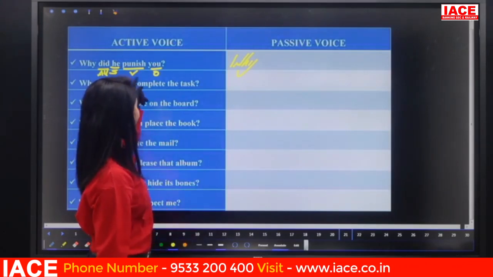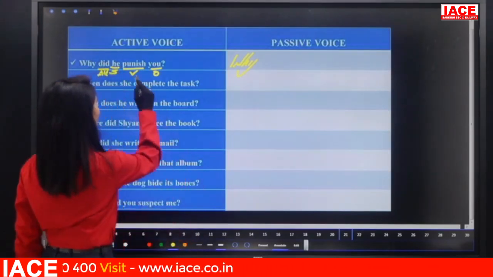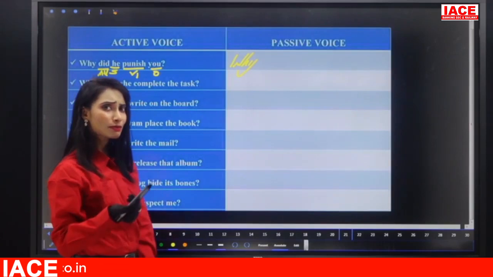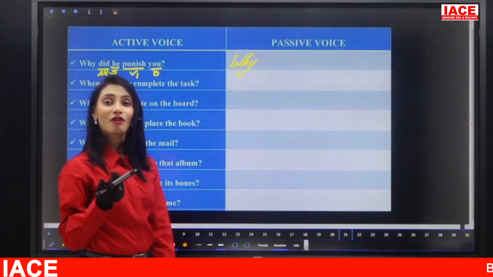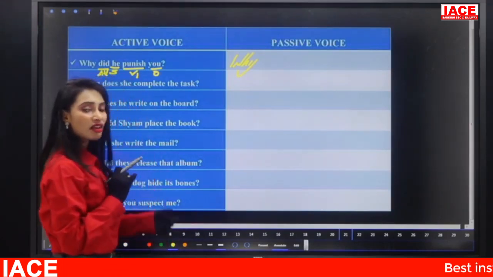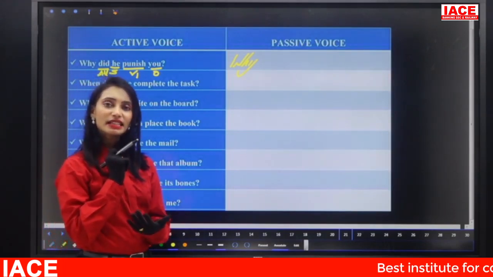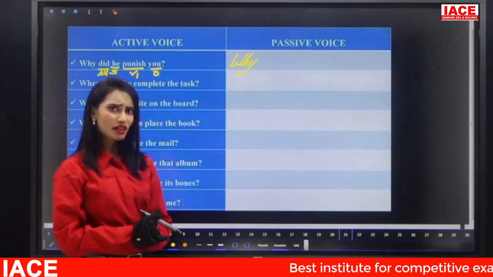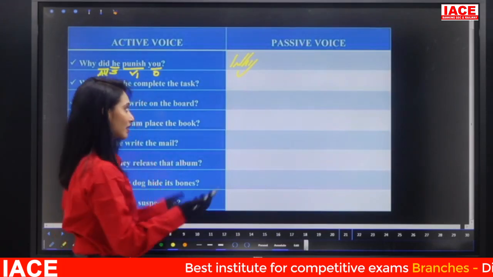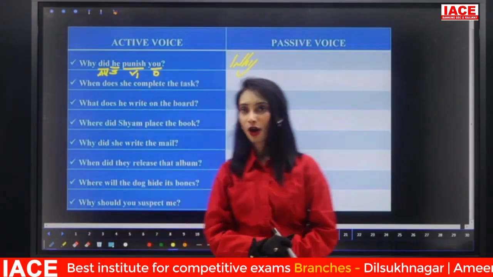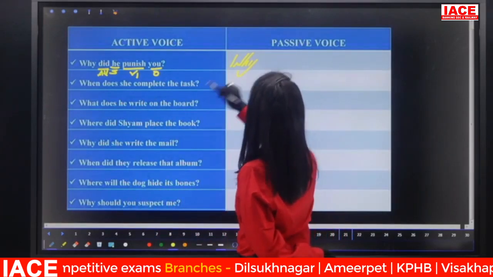What's the be form for past tense? Did plus V1 means it is simple past. Simple past be forms are was or were. Now, in order to understand whether the subject is singular or plural, first what we have to do? Conversion of subject and object. The subject becomes object, object becomes subject.